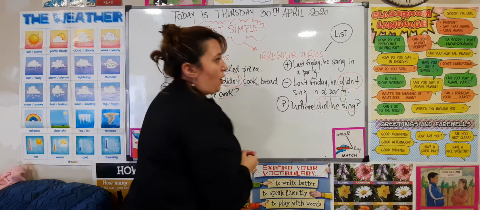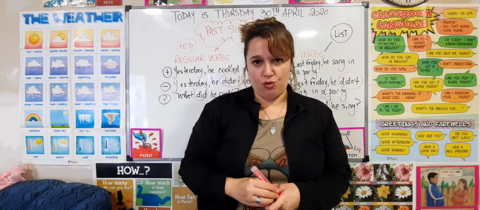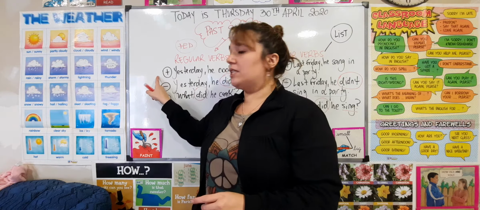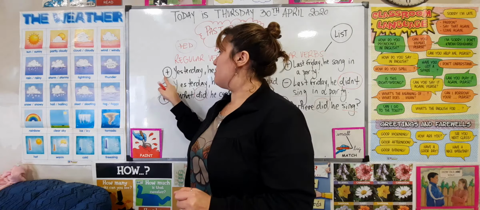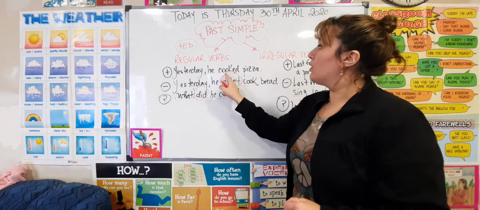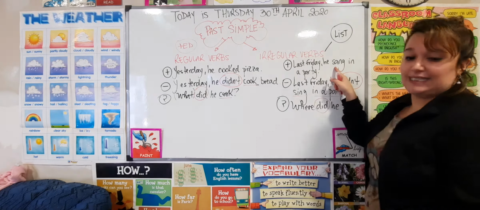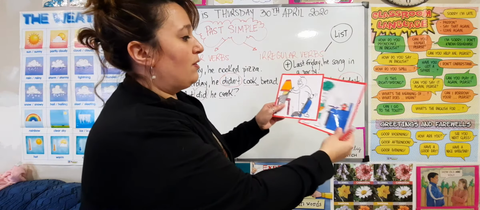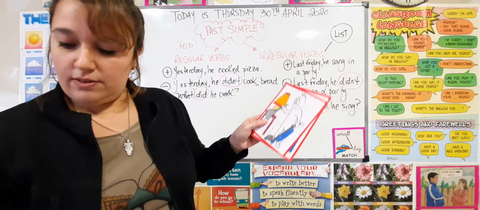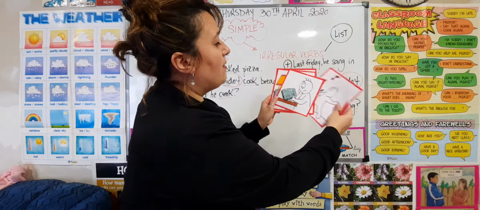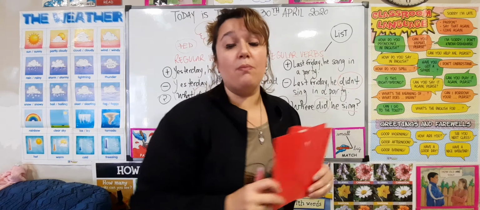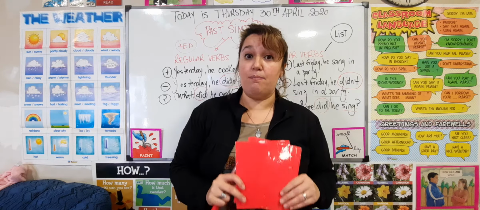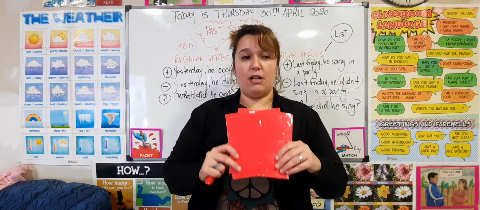So, we only use the second column of the verb for the positive sentences only. Positive sentences. Cooked, cleaned, sang, read. Remember that read is the verb, but the second column of read, the past, is read, right?